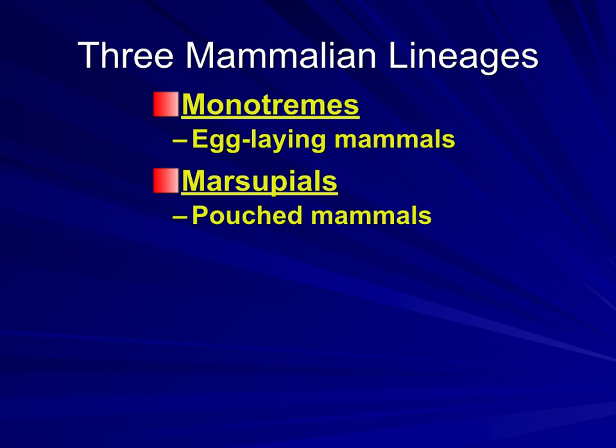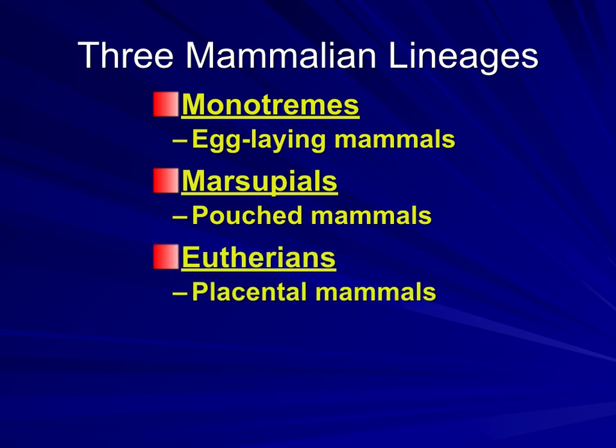You have your marsupials, like a kangaroo. If you've ever seen a kangaroo birth a joey, a baby kangaroo, it comes out and looks like a little slug, and it crawls up into the pouch and attaches to a little teat that the mother has and survives in there. And the placentals, which we are. Placentals are the most common type of mammal.